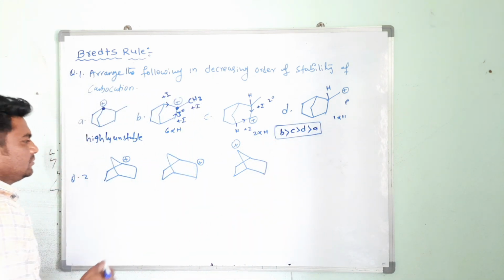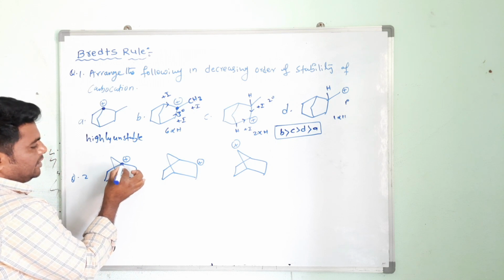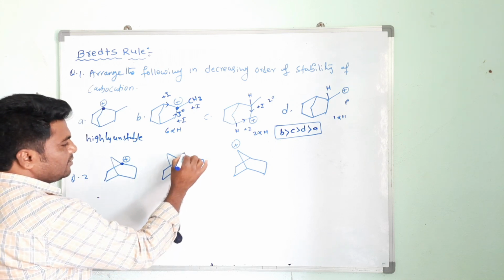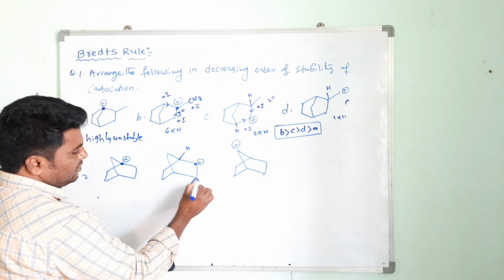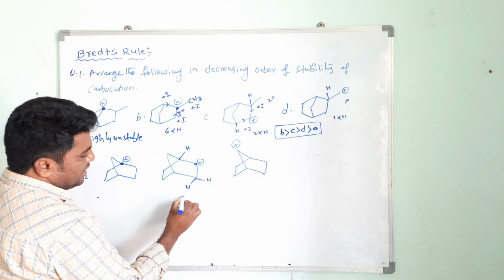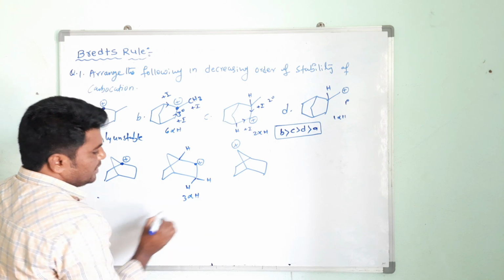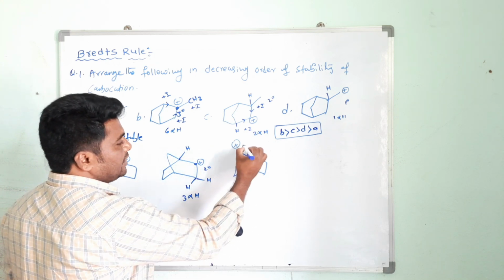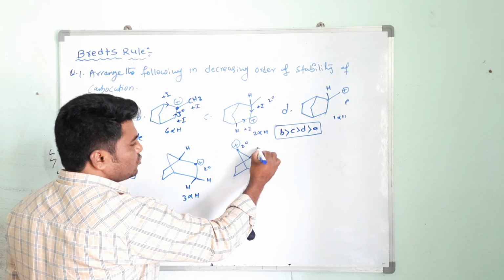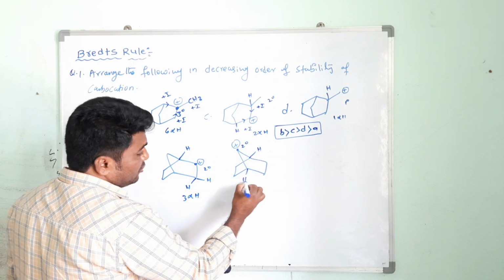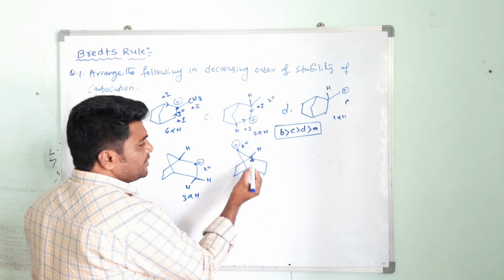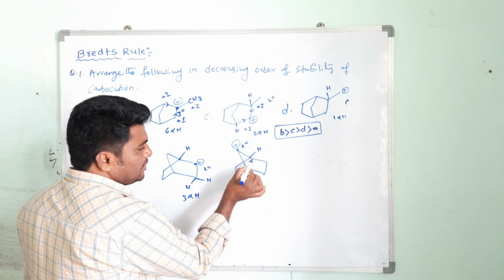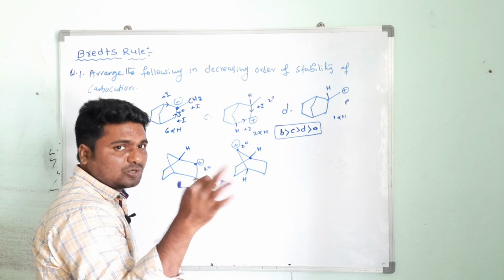Okay, now see this one. This is a bridgehead carbon atom, highly unstable. This is not a bridgehead carbon atom, but see the hyperconjugation: 1 and here 2, a total of 3 alpha hydrogens are there. And this is secondary. See, this is not a bridgehead carbocation, but this is secondary. But here 2 alpha hydrogens are there, and hyperconjugation is also not possible. Why? If hyperconjugation takes place, a pi bond will form, and at a bridgehead carbon atom a pi bond is not possible.